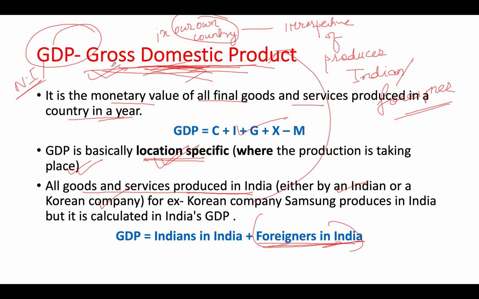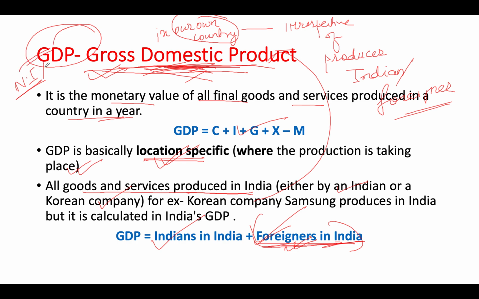Just remember: Indians in India would be counted for sure, there is no confusion there, but foreigners in India are also included. So GDP is Indians plus foreigners in India. If we take both of their incomes together, we arrive at gross domestic product.